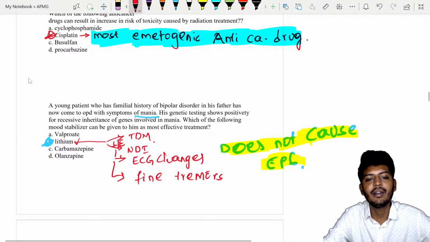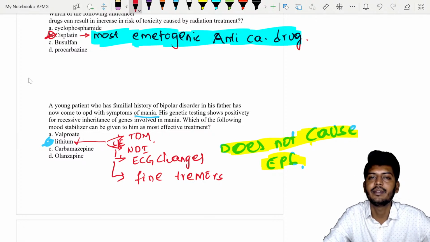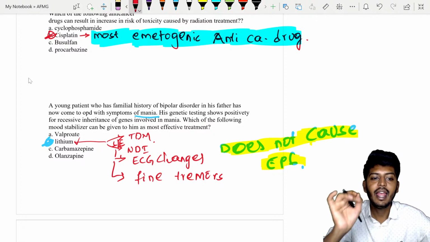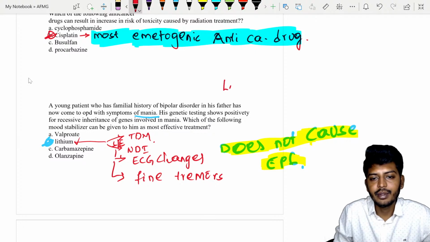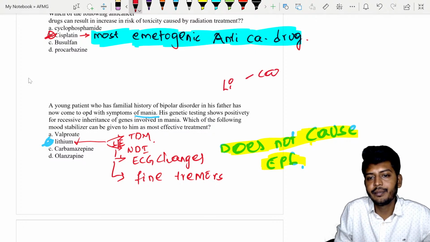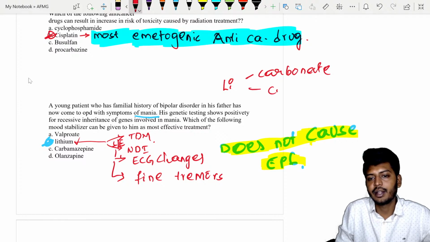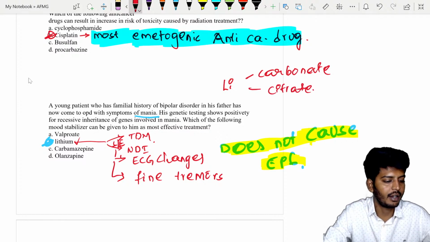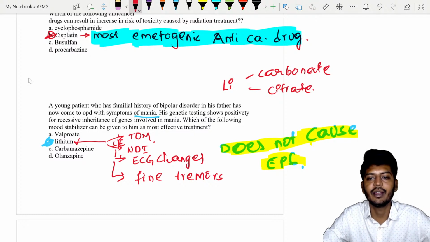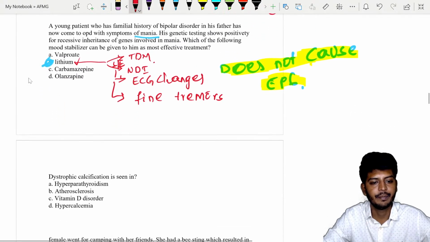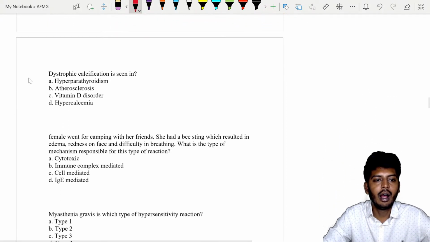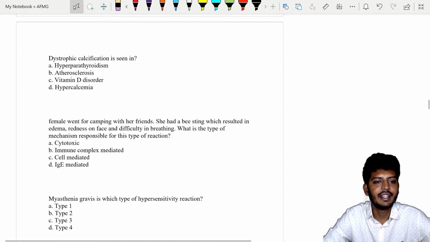So lithium can be given in the form of lithium carbonate and lithium citrate. We don't give the lithium metal directly. Lithium carbonate or lithium citrate. Now, don't mark the answer as lithium sulfate. We are going to use lithium carbonate and citrate. All right. Dystrophic calcification is seen in.